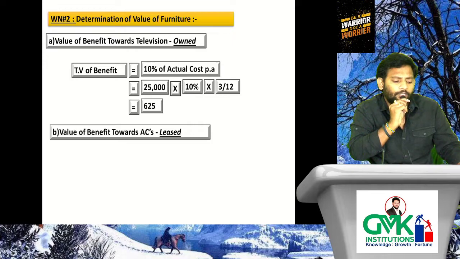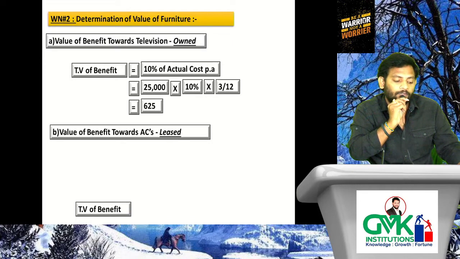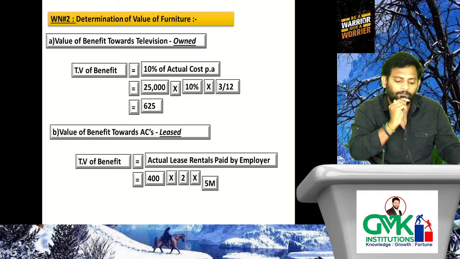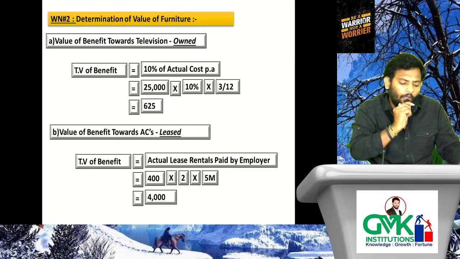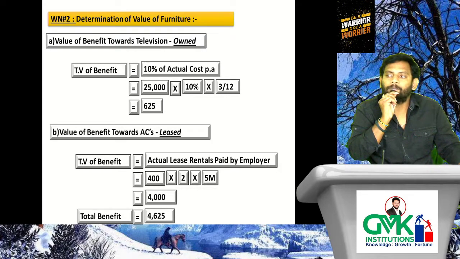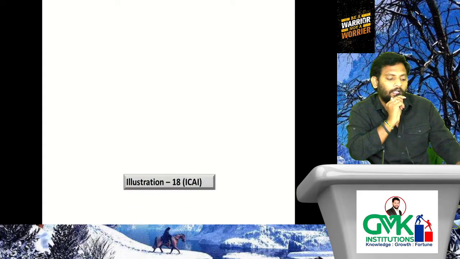Then value of benefit towards AC, leased, right? In case of leased, how to determine TV of benefit? Actual lease rentals paid by the employer. How much? 400 per AC into 2 ACs into 5 months. Because the occupied period only we need to consider. How much is it? 4,000. Total how much value of furniture? 4,625. If you add this amount to RF UFA and reduce the amount collected from employee, 5,000, then you will get TV of concessional furnished accommodation.